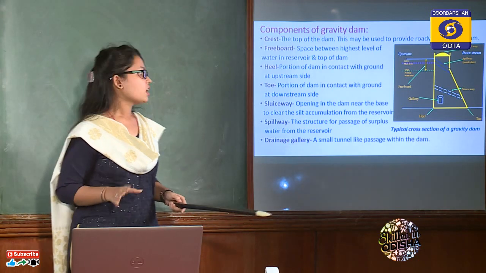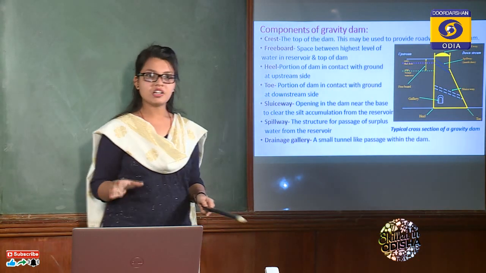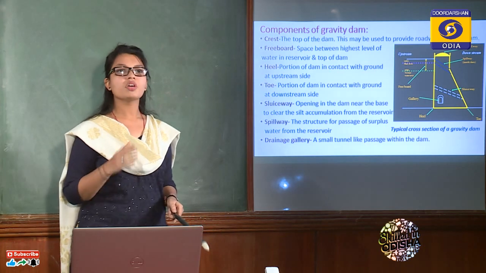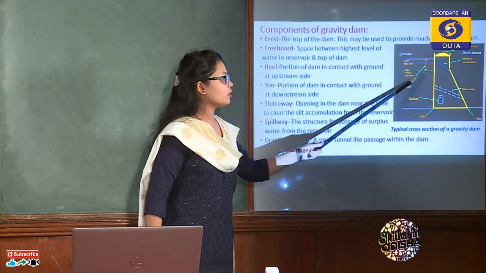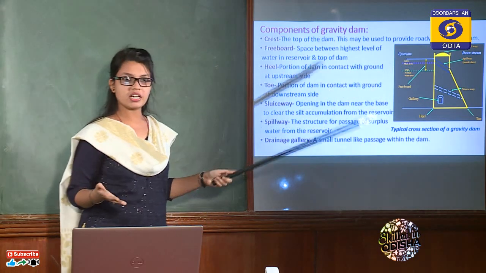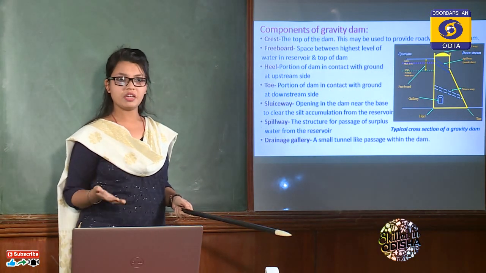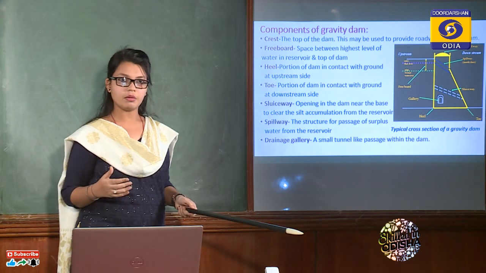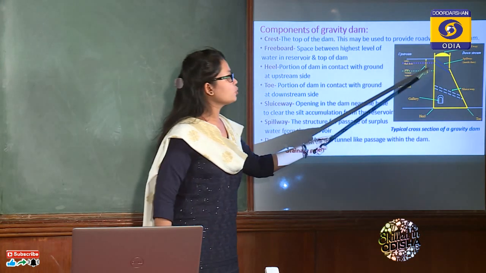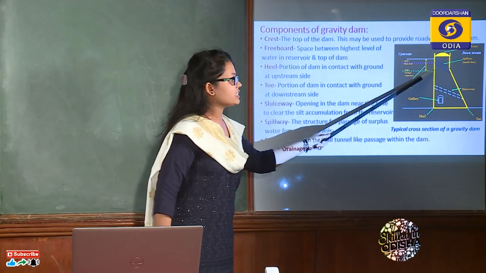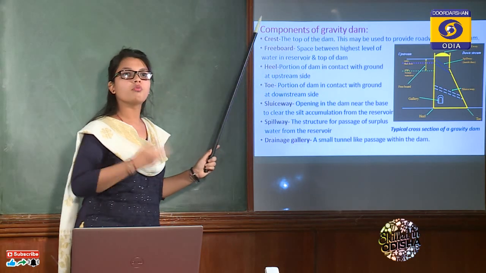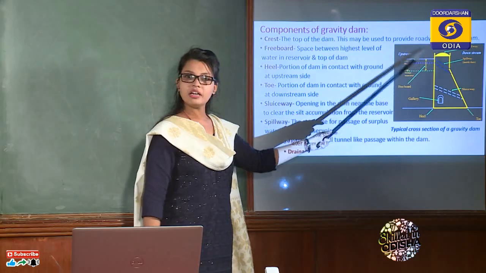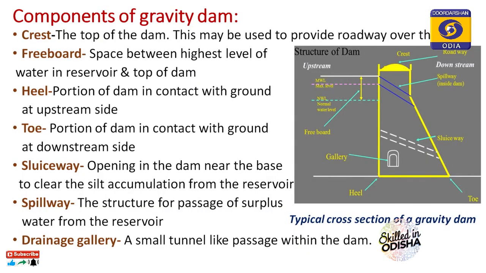What does that mean? Generally in normal conditions, the maximum level up to which the water can rise in the dam is the normal pool level, but under worst conditions like flood or heavy waves, the water may rise above that level also. So the dam is not constructed only up to this level, but the height is extended beyond that. That is, we give freeboard to prevent the overtopping of the water over the crest. Then come to the next component, that is heel.